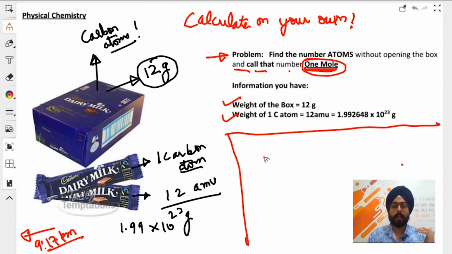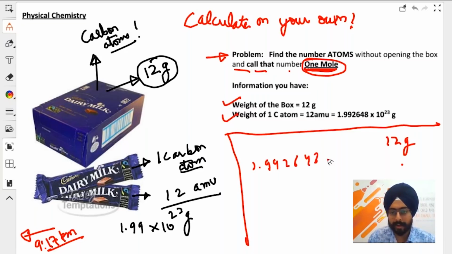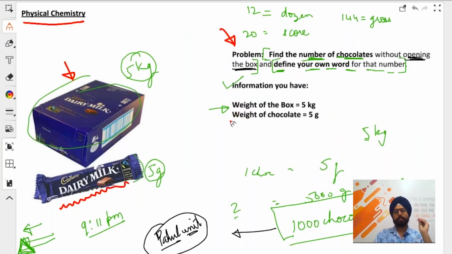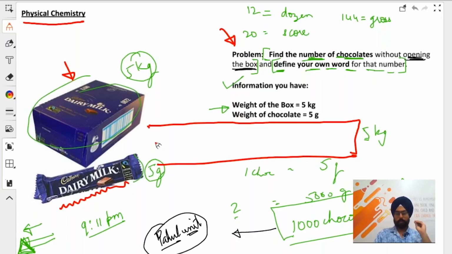What we will do now is define what 1 mole is. Simple as a box of chocolates. The weight of the box is 12 grams. The weight of one carbon atom is 1.992648 into 10 to the power minus 23 grams. You can do all of your unitary method. To make things super simple, if we move towards the box of chocolates, one chocolate equals 5 grams. 1/5 of a chocolate equals 1 gram, right?